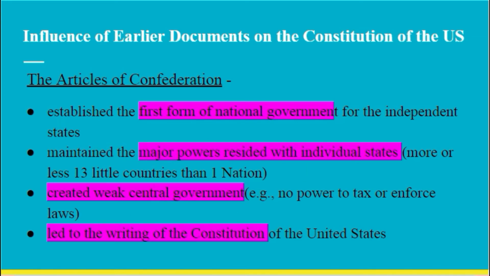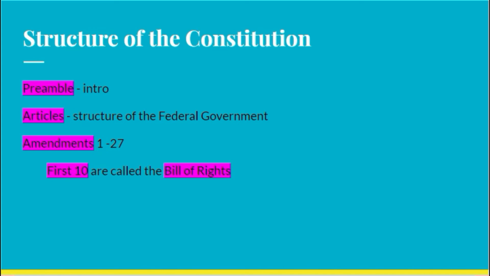Next time I see you guys, we'll talk about the structure of the Constitution. We're looking at the preamble, the Articles, the amendments, and then specifically within those amendments, the first 10, which we call the Bill of Rights.